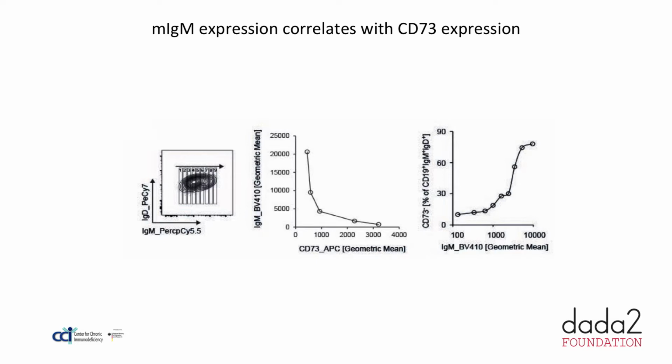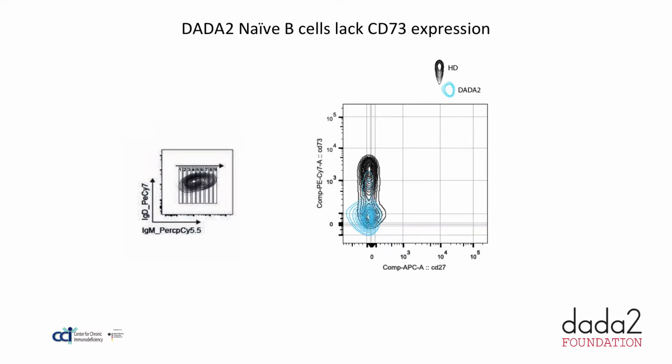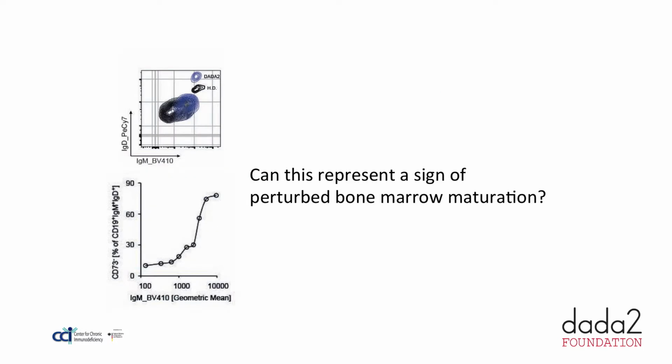In ADA2 deficient patients, together with an increase in the expression of IgM and IgD, you see that the cells are CD73 negative. Can this represent a sign of perturbed bone marrow maturation?